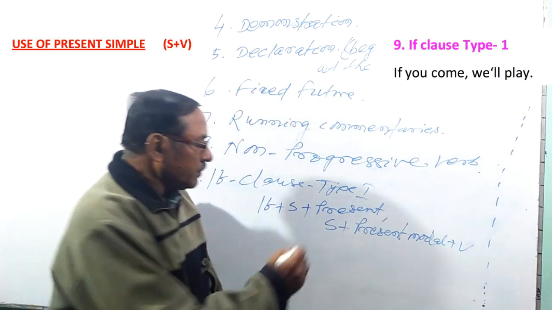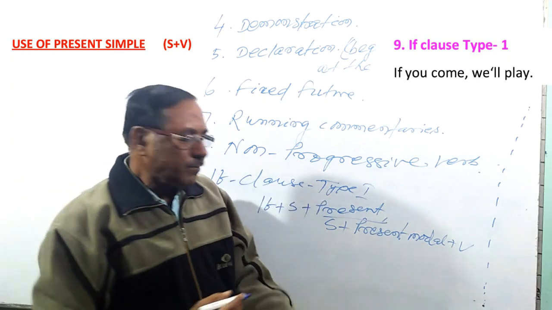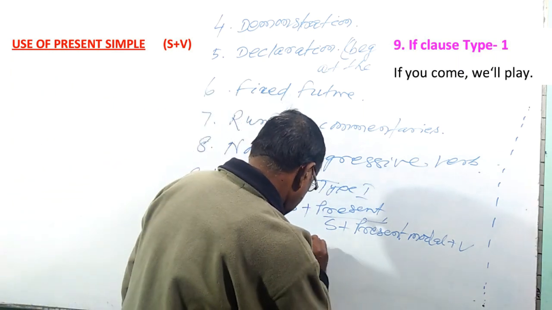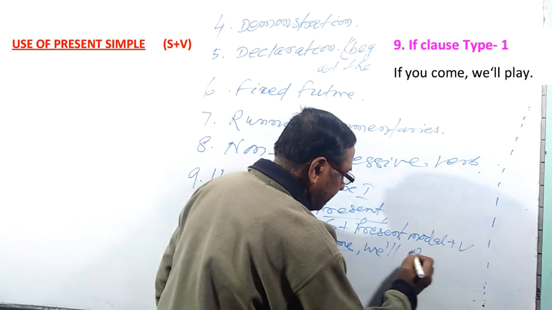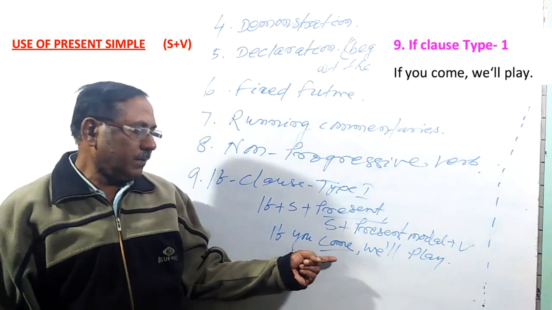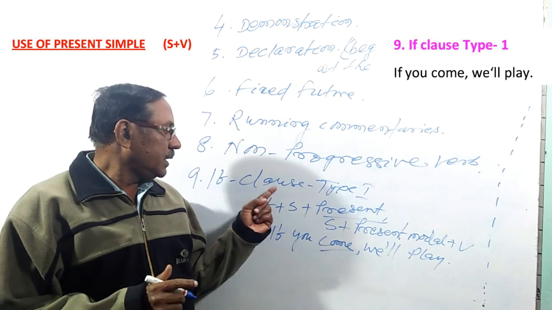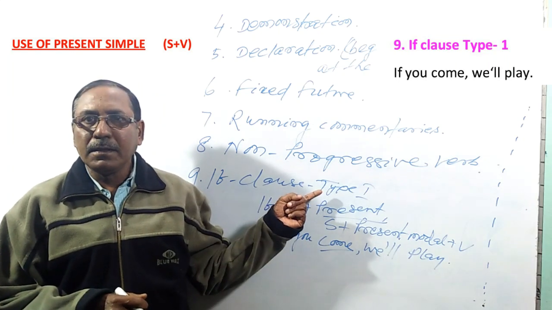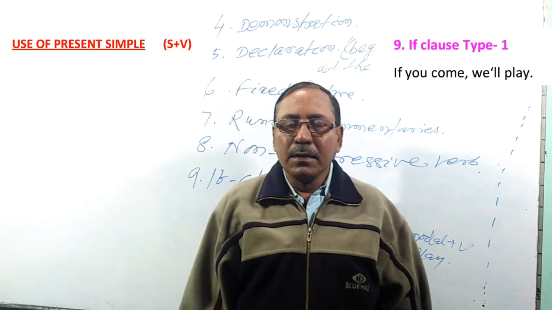So if plus subject plus present, present simple is used. If you come, we will play. So if you come, here you see, you come, present simple is used in if clause type 1. So in if clause type 1, we can use present simple.